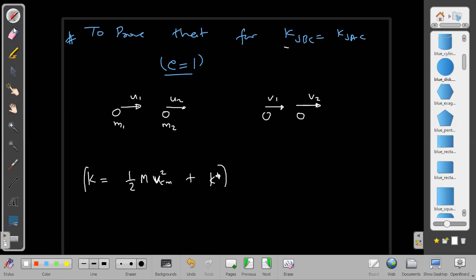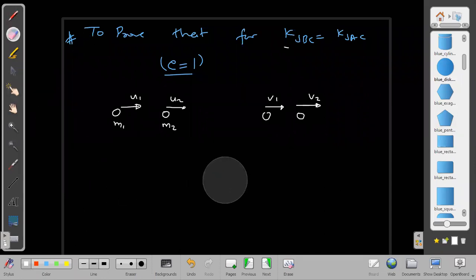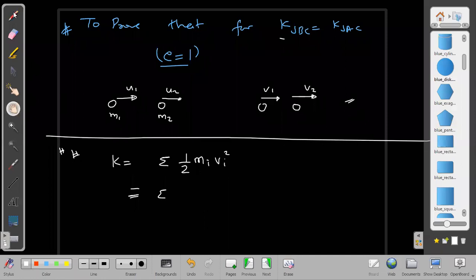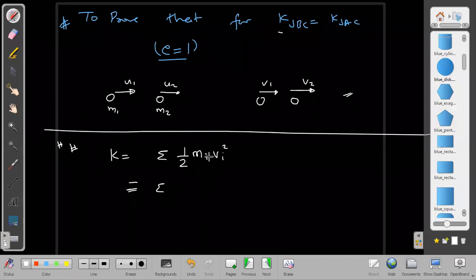But my main aim here is to tell you a new formula, and this is a very interesting formula, and we are going to use it several times in physics. So I wanted to derive this relation: kinetic energy is equal to half of m into VCM square plus K star. How to prove it? To prove it, we will do like this. I will write kinetic energy of all particles is equal to sigma half mi into Vi square, not only for two particles, it is valid in general. I'm going to prove a more important relation here, and after proving this relation, I will come back to it again, and I will tell you how using this relation it can be proved in a very easy way.